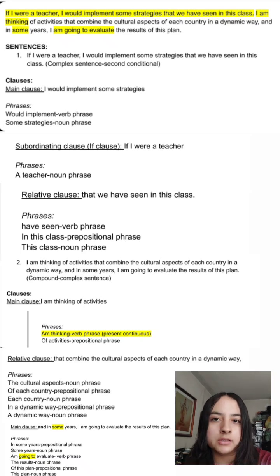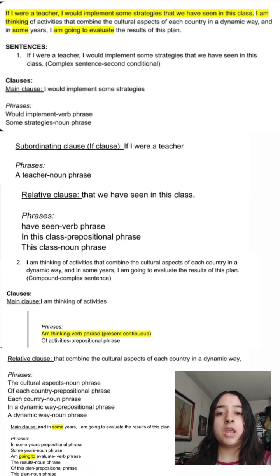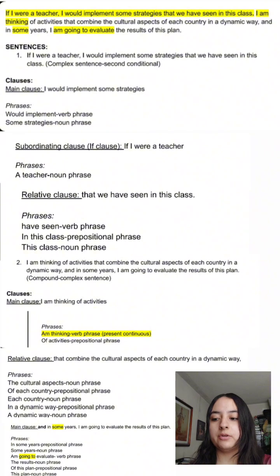And parts of speech. First, we have and, which is a coordinating conjunction, one of the FANBOYS. In is a preposition, some is a quantifier, and I already explained that part. Years is a noun. I is a personal pronoun.